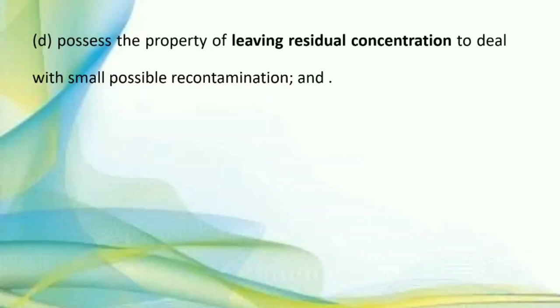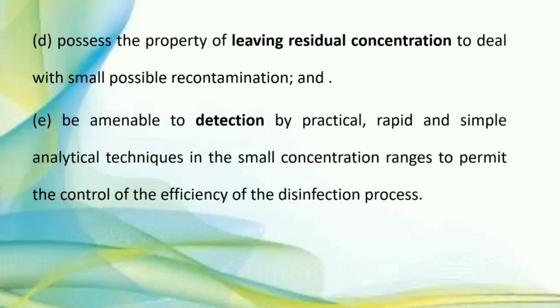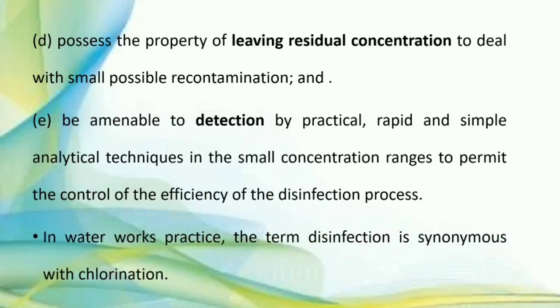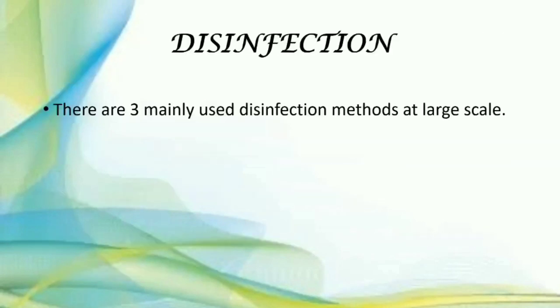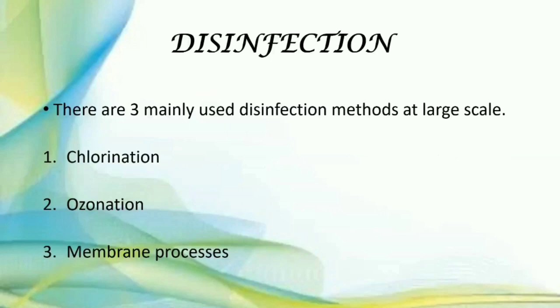It should possess the property of leaving a residual concentration, and it should be easily detectable. As chlorine is the standard used for disinfection, the process of disinfection is synonymous with chlorination. But there are some other methods also used for disinfection. Three main methods are chlorination, ozonation, and membrane processes.